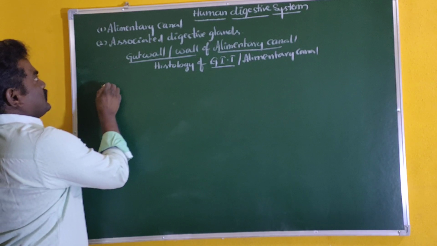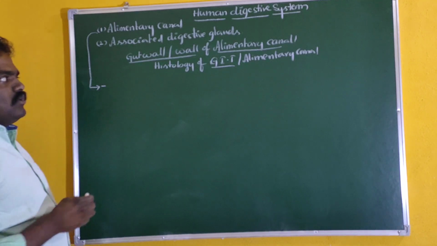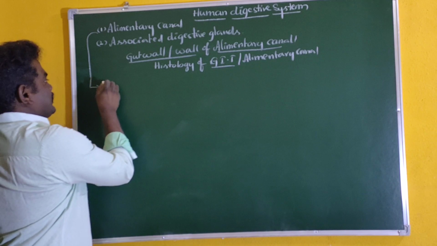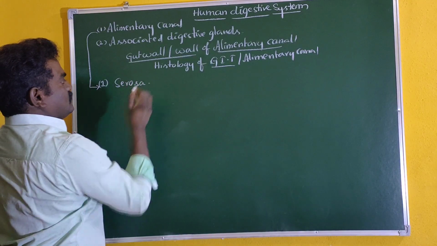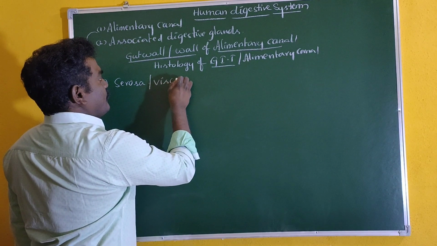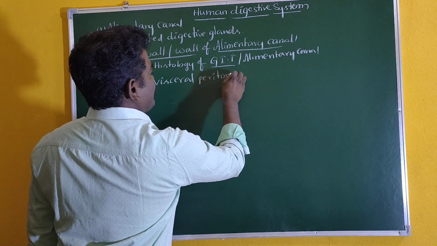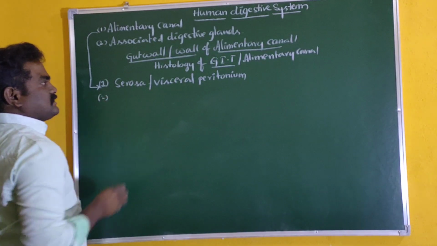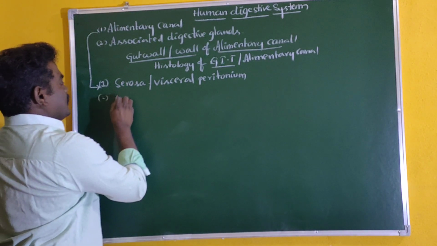The alimentary canal wall is composed of four important layers. The first layer is serosa, also called visceral peritoneum. The second layer of the gut wall is muscularis.